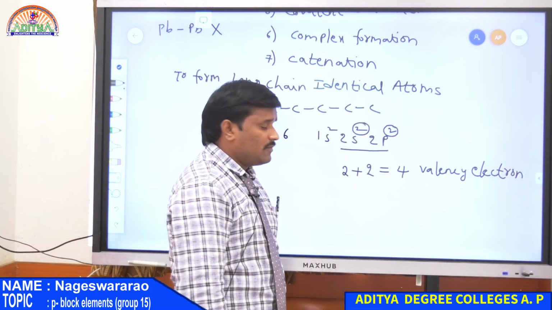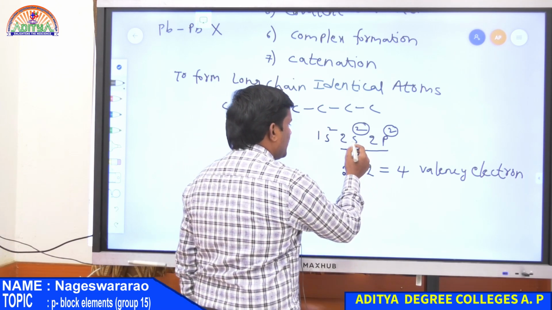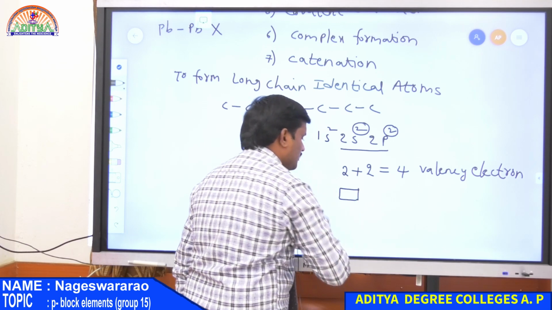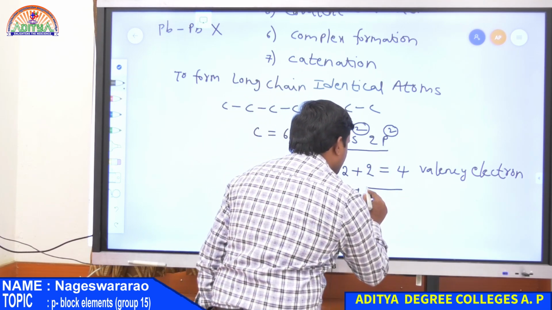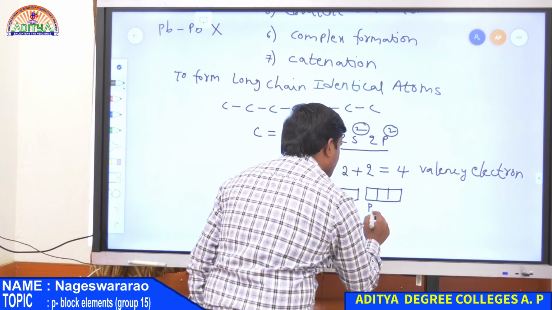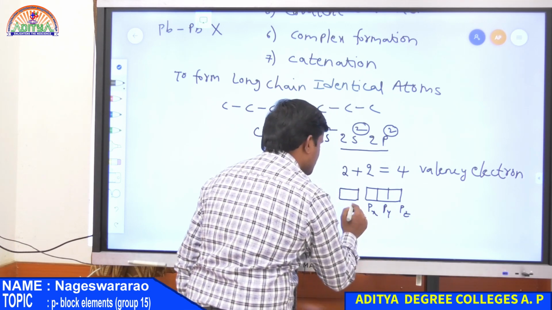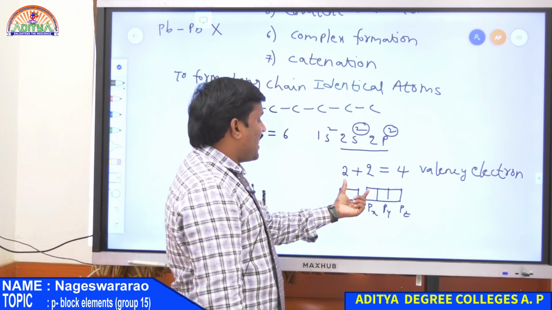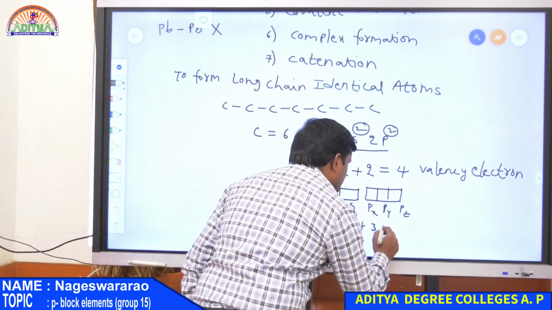At the same time, how many valency orbitals are there? Here the s orbital has only 1 orbital and the 2p orbital has 3 sub-orbitals, that is Px, Py and Pz. Therefore the total number of valency orbitals is 1 plus 3 is equal to 4.